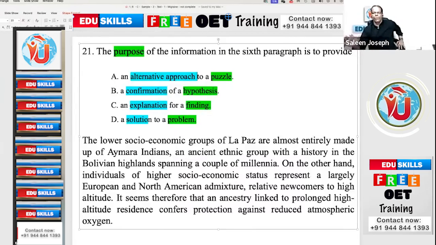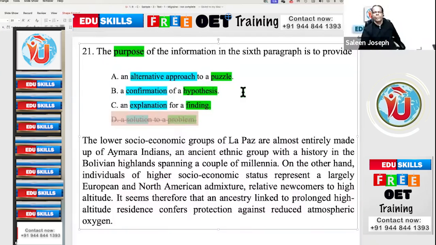It seems, therefore, that an ancestry linked to prolonged high altitude residence confers protection against reduced atmospheric oxygen. Do they present any problem here? If the problem is given, it will be in the first sentence. Is there a problem given in the first sentence? No, they are just making a statement. So no problem given, so solution to a problem is not possible.